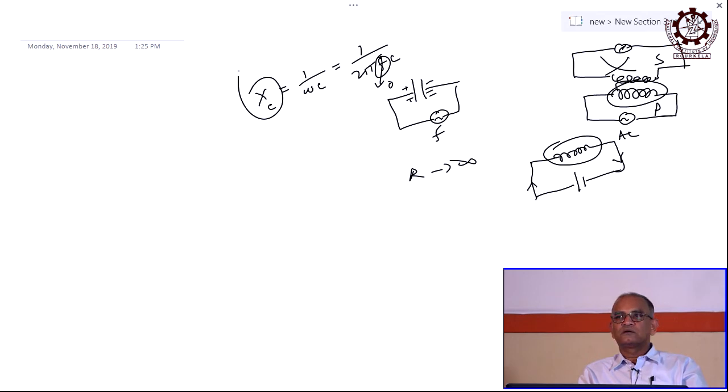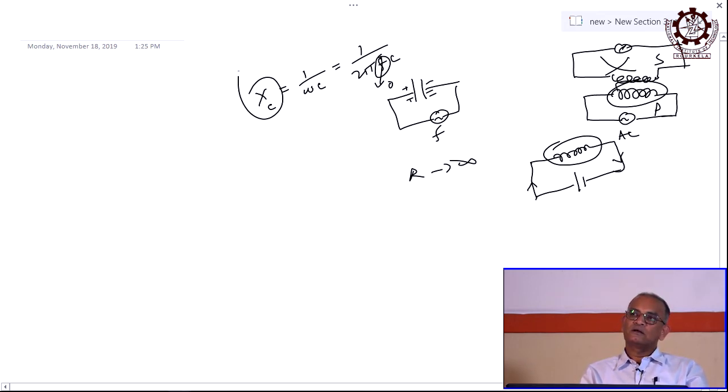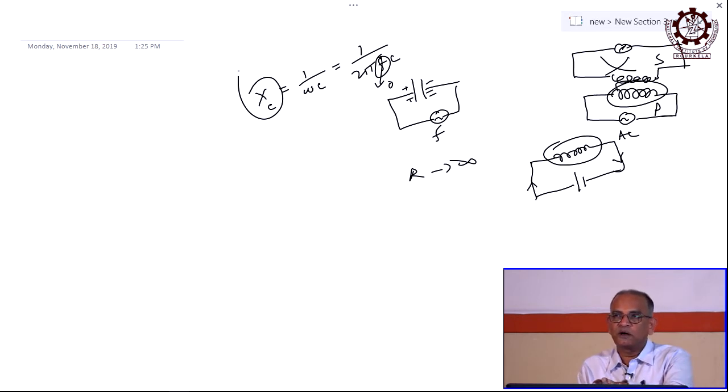Yes, there is opposition, but still it allows the current, right. There is opposition no doubt, but still allows the current. But in case of DC, it will not allow the current. It is just like an insulator, right. So, AC is permitted through a capacitor, but never DC, right.